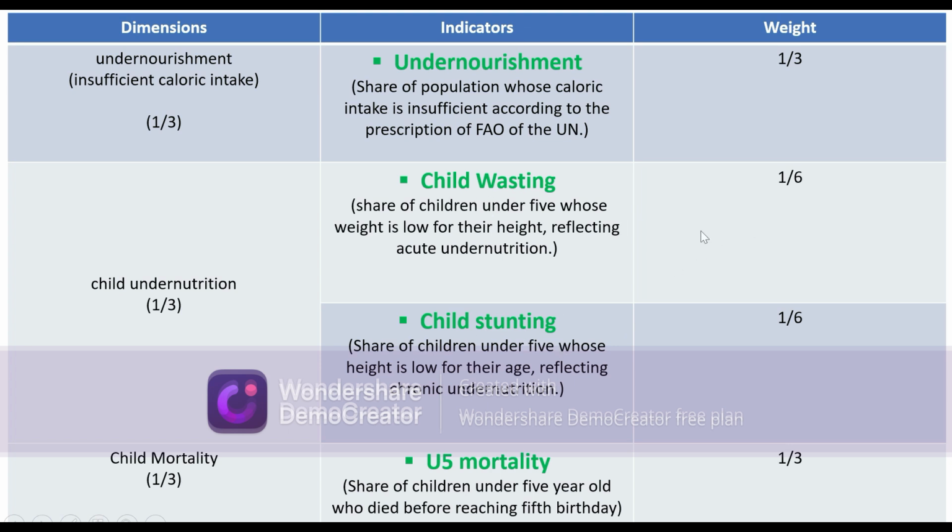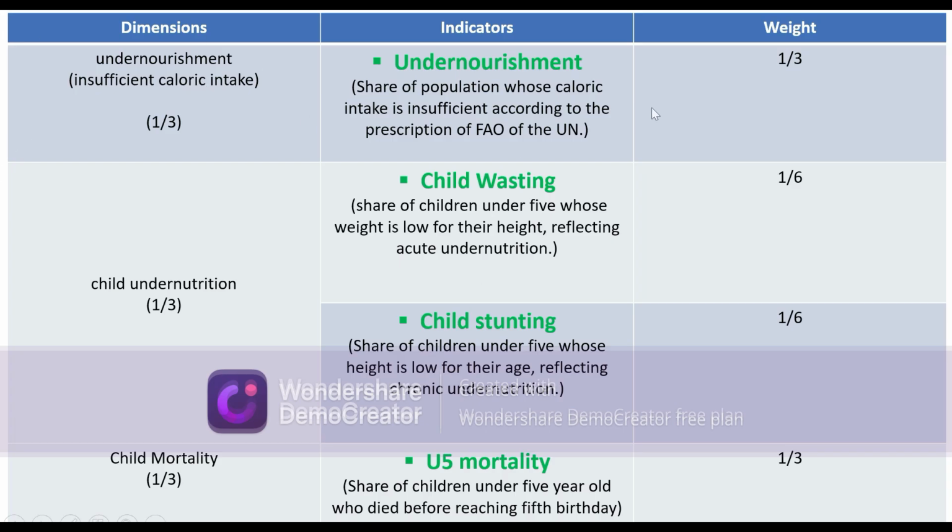So its indicators will get 1 by 6 and 1 by 6. And child mortality has one third weight, and this one third is shared with one indicator of child mortality, that is one third.